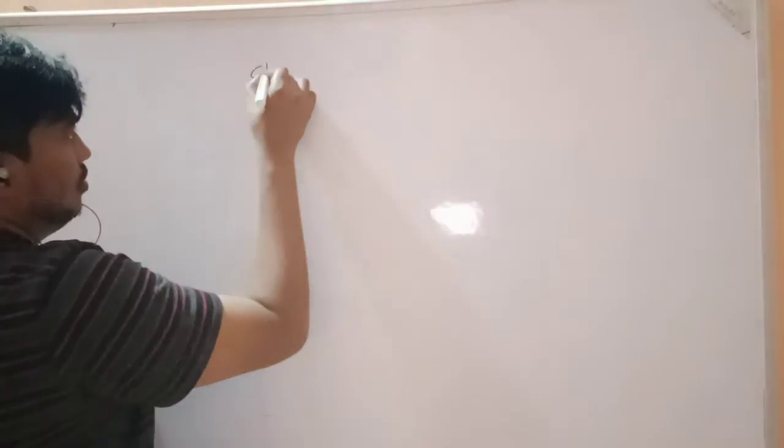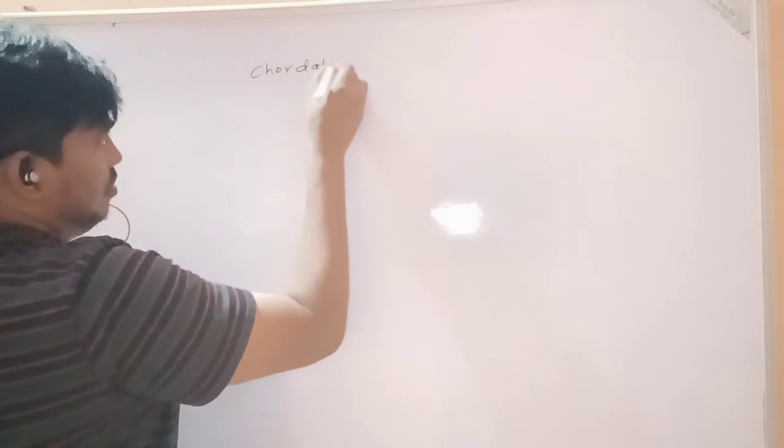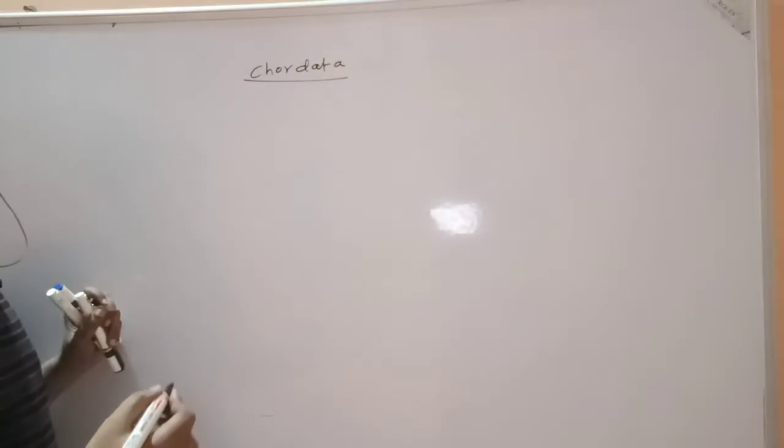Good evening, students. Today we are going to discuss another phylum, Chordata.